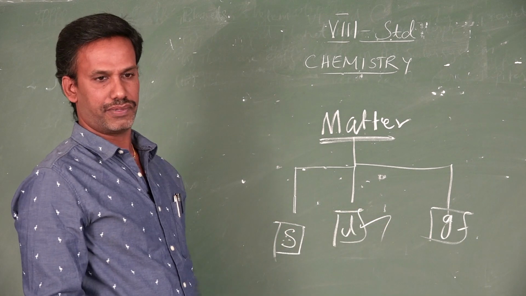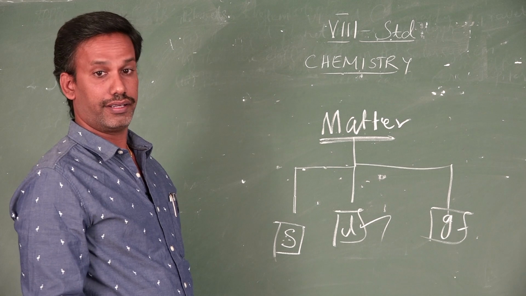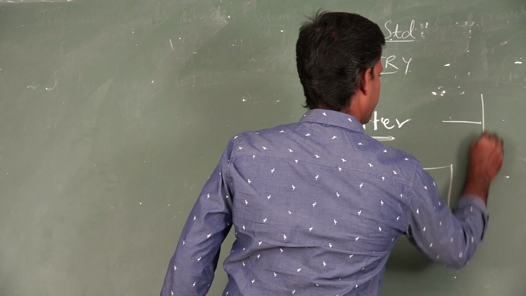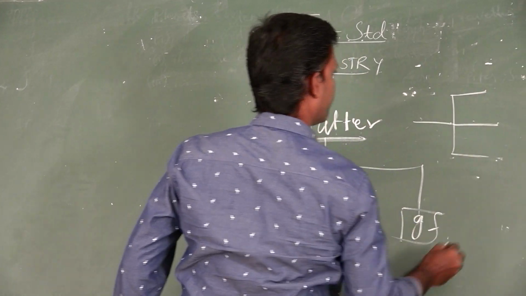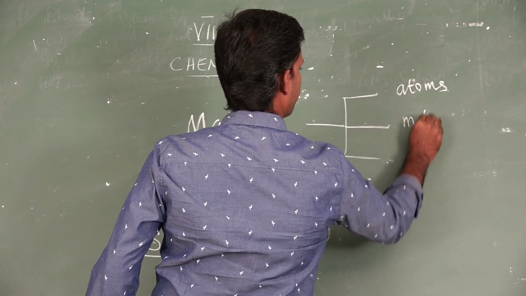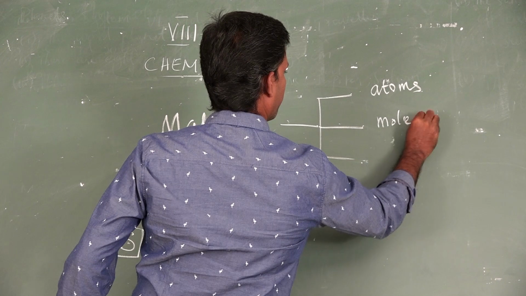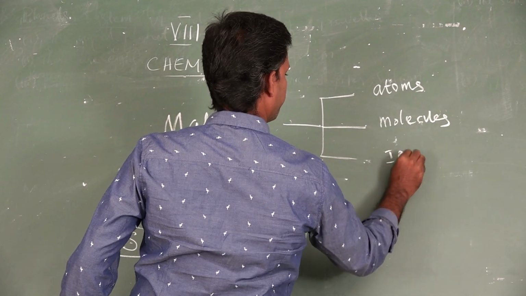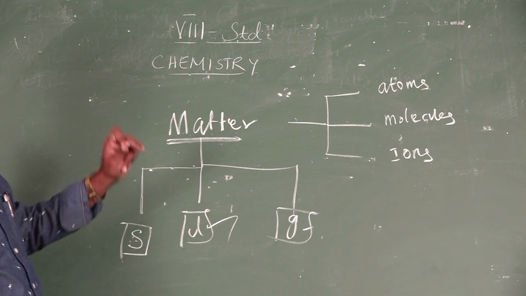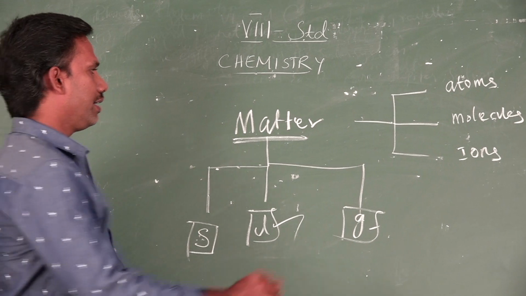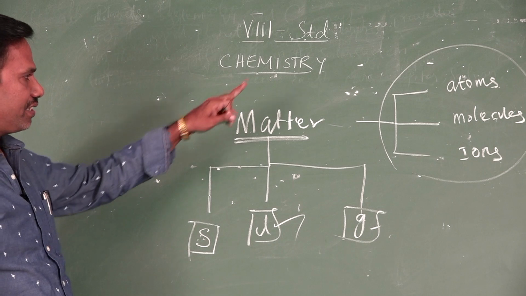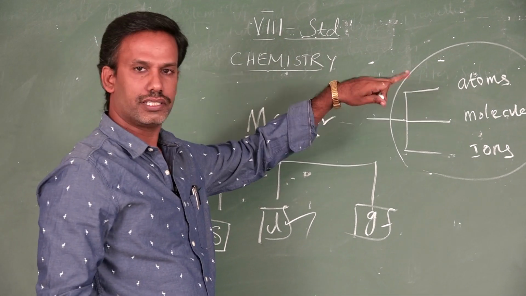We have seen some examples for the classification of matter. Then, matter consists of what? Matter consists of atoms, molecules and ions. Now I am going to explain one by one. What is called atom? What is called molecule? What is called ion? These are the important components of matter.